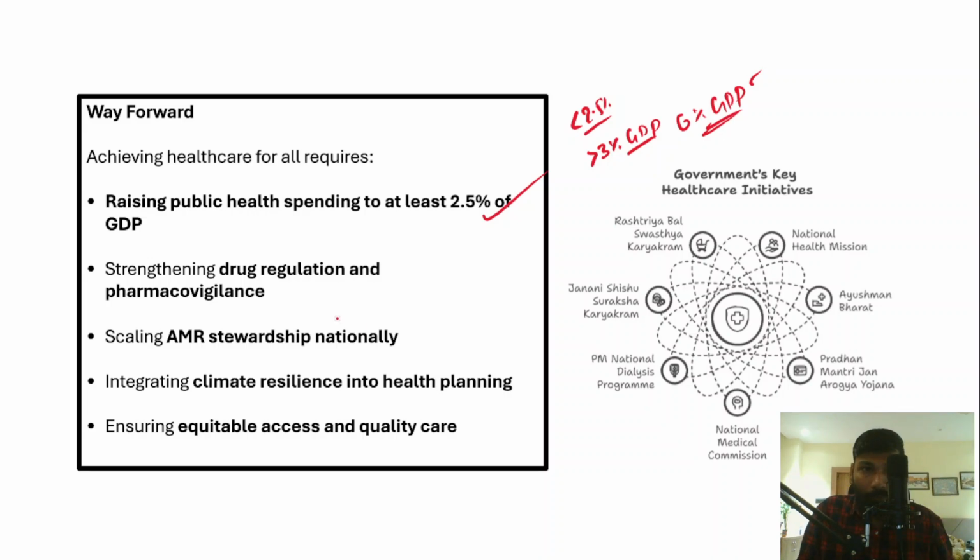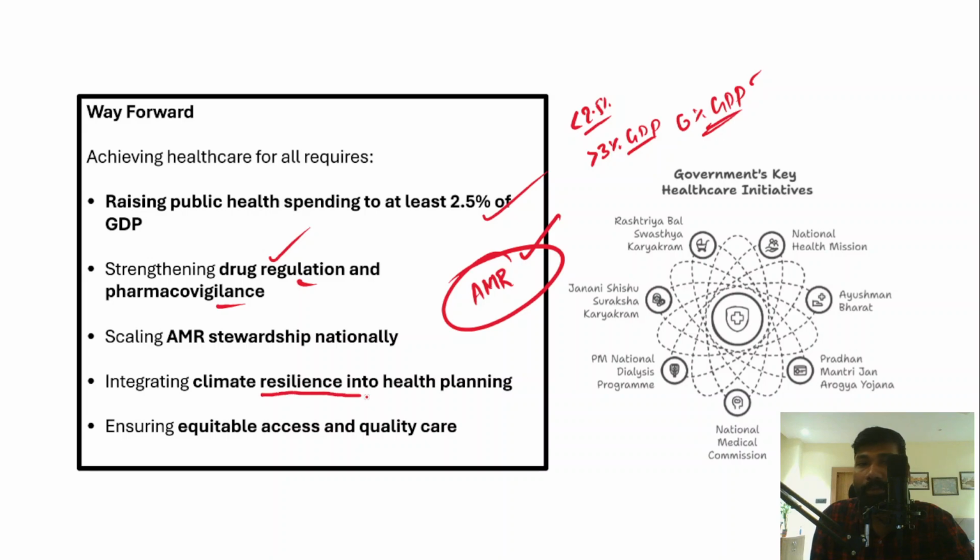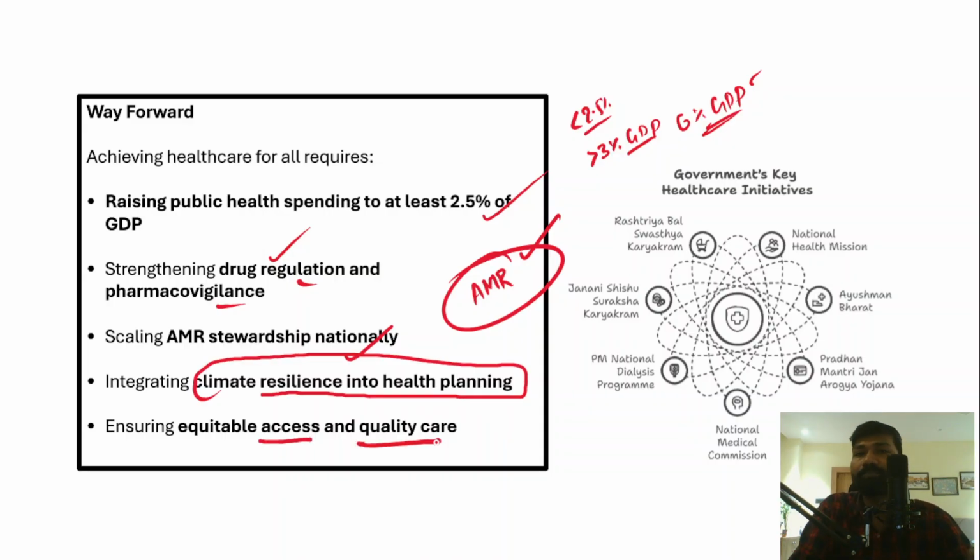And apart from that, we have also seen the contamination of cough syrup, which has led to the death of some children in Madhya Pradesh and even in African countries. Therefore, drug regulation should be further strengthened. There should be proper accountability mechanisms so that they could ensure pharmacovigilance. And then antimicrobial resistance is a very serious problem, and there is a need to focus on it. Integrating climate resilience into health planning is also another very important aspect. Ensuring equitable access and quality healthcare are other areas where we could focus.